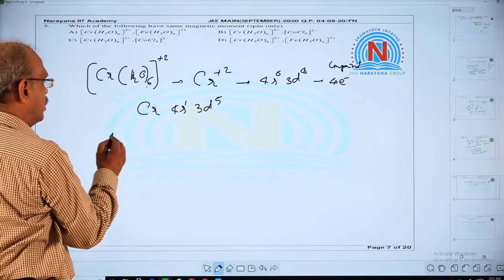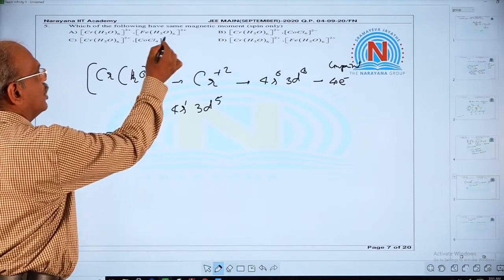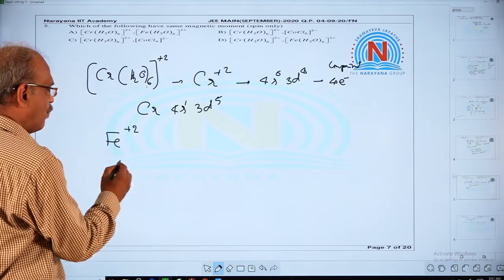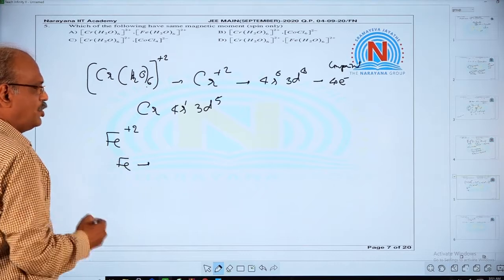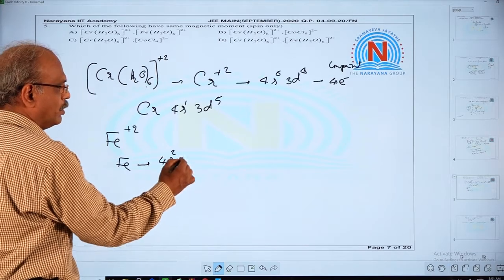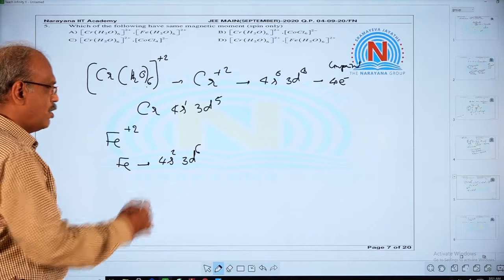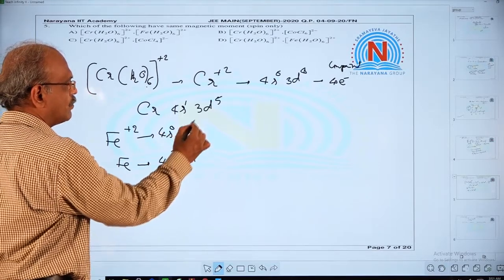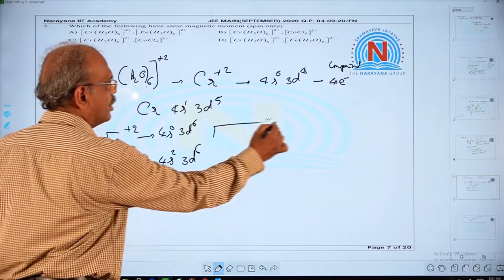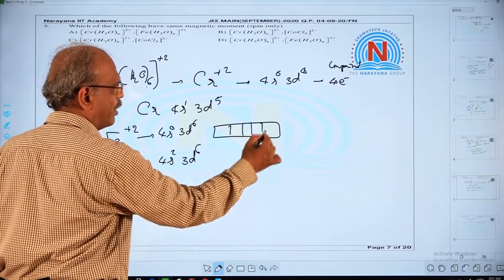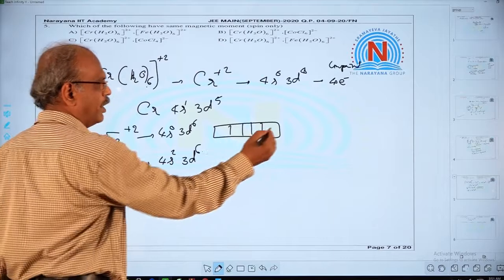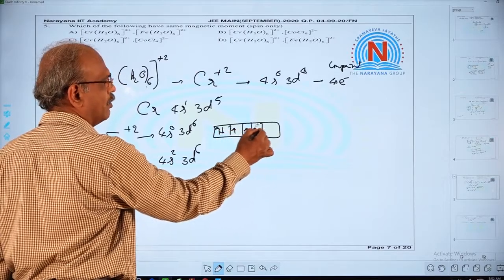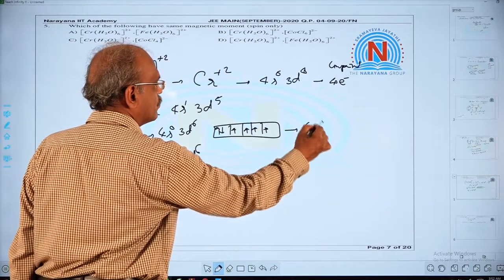Next, if you take another complex, Fe(H2O)6, here its oxidation number is plus 2. For iron, its configuration is 4s2, 3d6. For Fe plus 2, 4s0, 3d6. You can look at the normal configuration, no need of any theory, waste of time. In exam, I am telling from exam point of view. See, 3d6 means again there are 4 unpaired electrons.